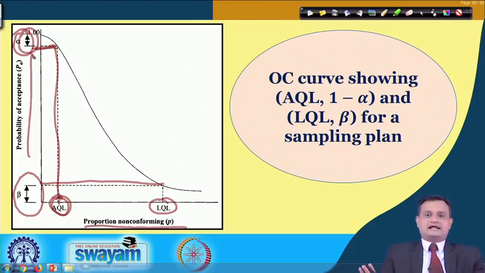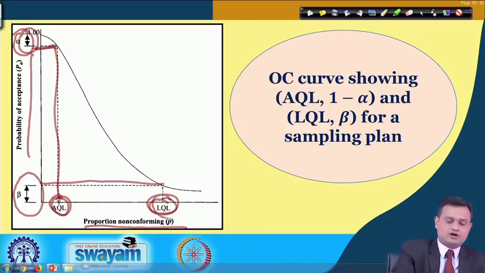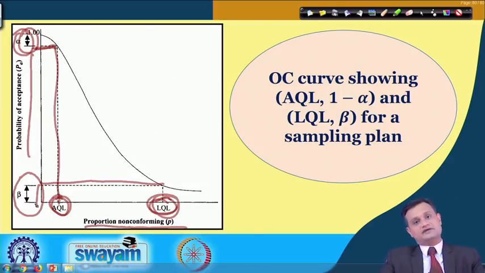So, I hope the idea is crystal clear that a producer would like the lot to be accepted at AQL and would not like any lot to be rejected if it is below AQL or at AQL, and similarly a consumer would not like to accept the lot which is of very poor quality LQL with beta % risk.